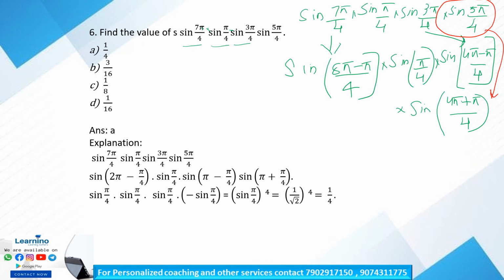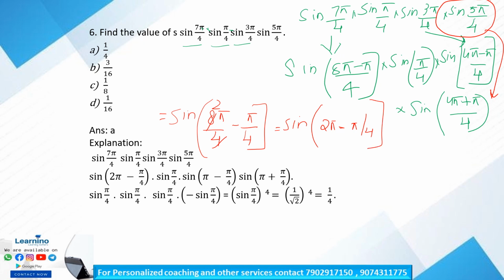Sine of (8 pi minus pi) by 4 is equal to sine of 8 pi by 4 minus pi by 4, that is sine of 2 pi minus pi by 4. Is it clear? Pi is equal to 180, so 2 pi is equal to 360.